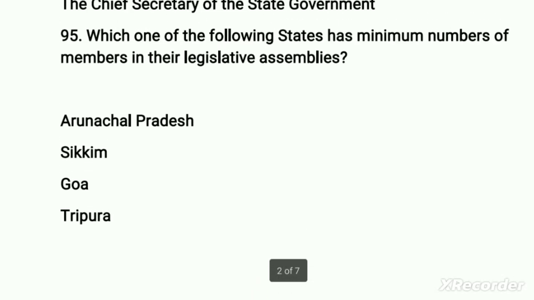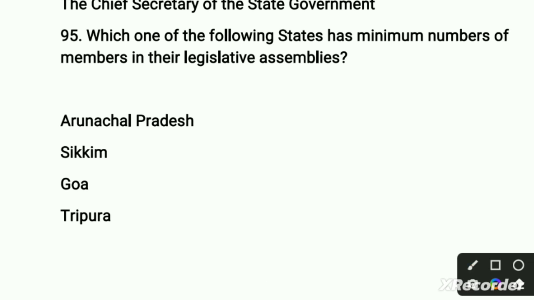Move to our next question. This is also a very easy question. Which one of the following state? First option Arunachal Pradesh, second option is Sikkim, third option is Goa, and the fourth option is Tripura. Which of the following state has minimum number of members in a legislative assembly? Minimum number of members.